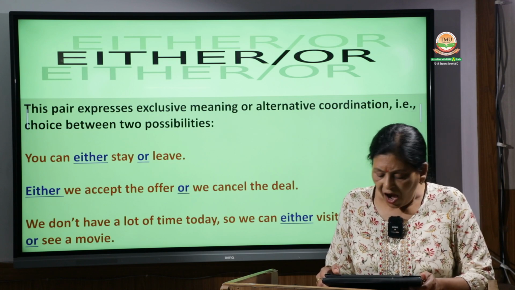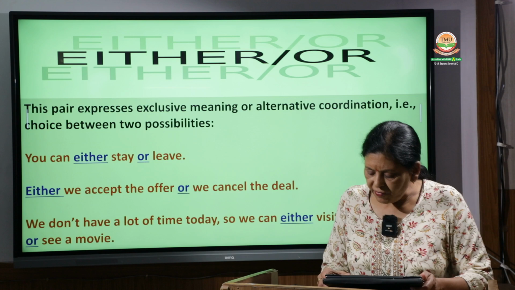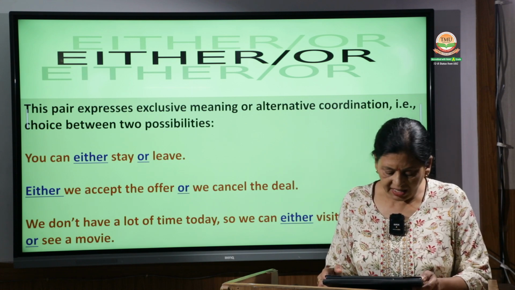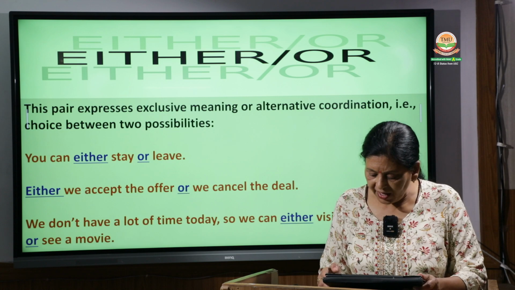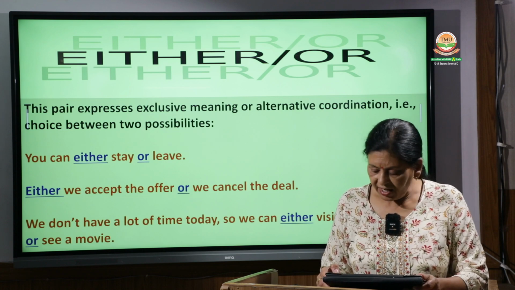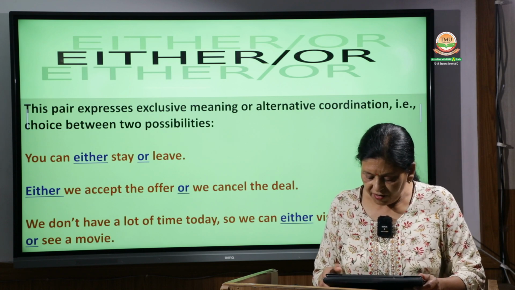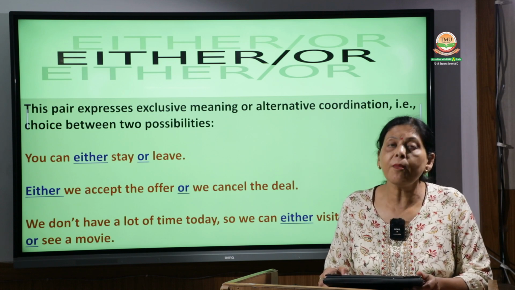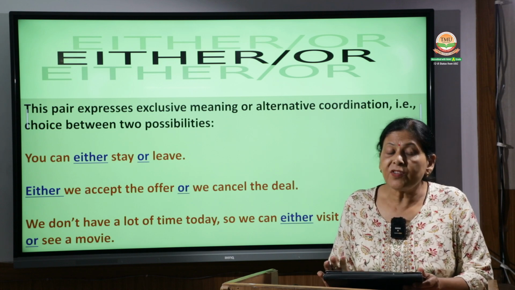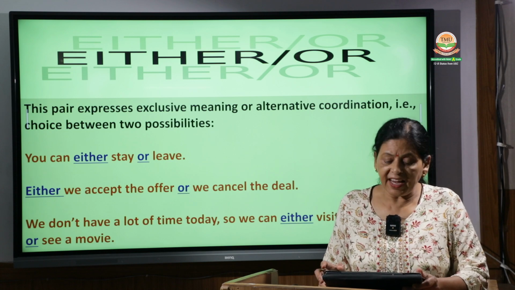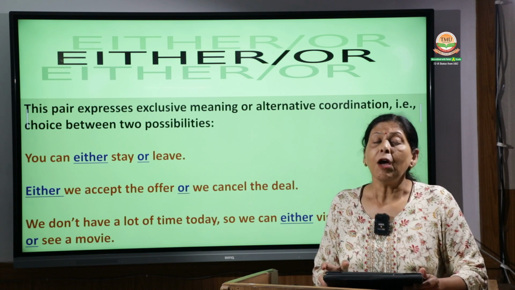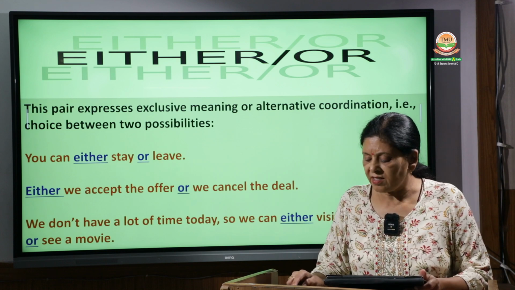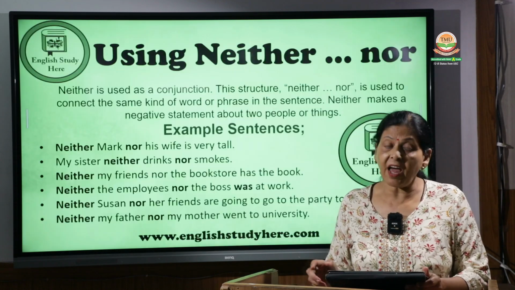Then the next one is, either we accept the offer or we cancel the deal. We don't have a lot of time today, so we can either visit the museum or see a movie. That means we do not have much time, so we have to decide between two things, whether we want to visit the museum today or see the movie. So these are either and or. We are done with either and or.